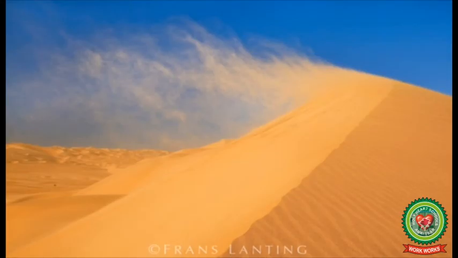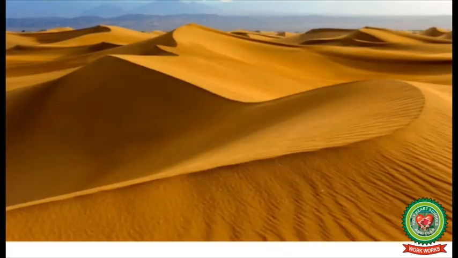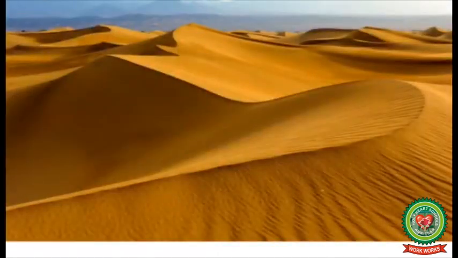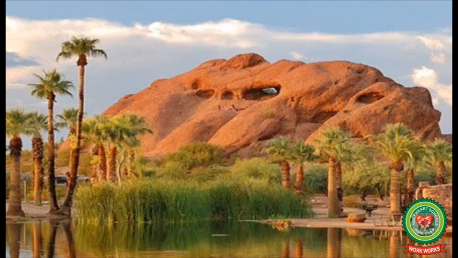Sand dunes have a tendency to shift their position and migrate in the direction of the wind. This is due to shifting of sand from the windward slope to the leeward slope. The rate of migration of sand dunes varies from 5 to 30 meters per year. Planting of fast-growing and deep-rooted shrubs and trees on the windward slope prevents shifting of sand dunes.